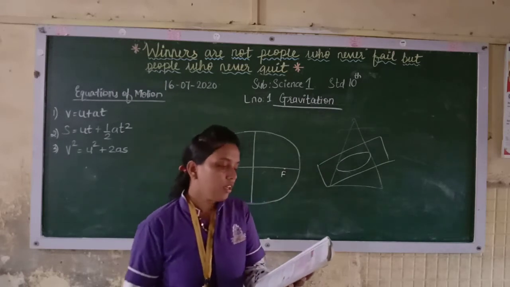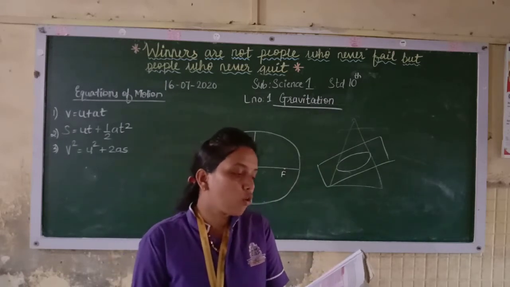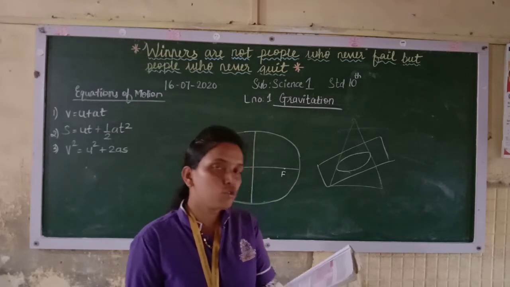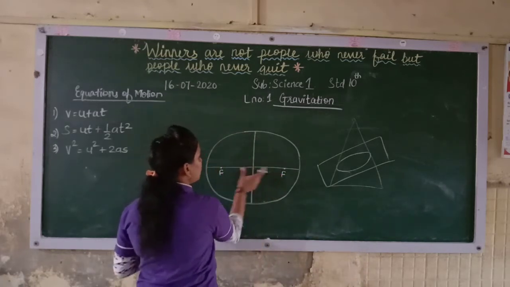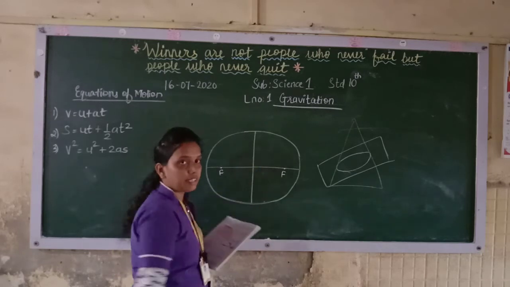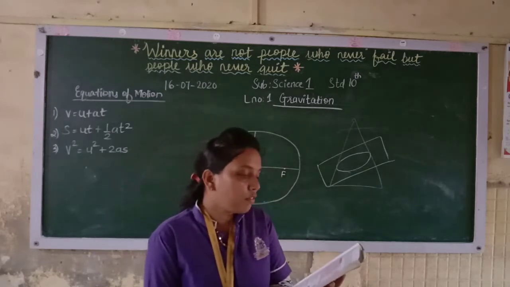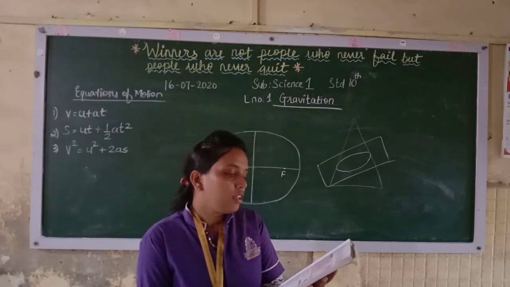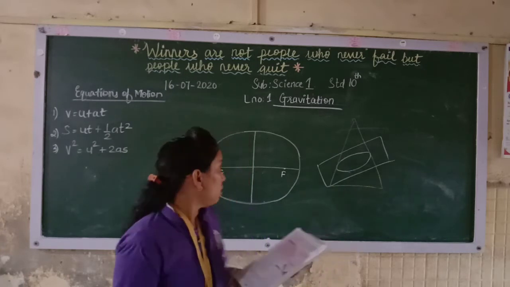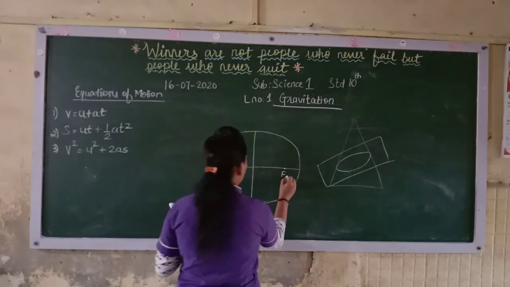Now, an ellipse is the curve obtained when a cone is cut by an inclined plane. It has two focal points, at the same distance from the center. The sum of the distances of the two focal points from every point of the curve is constant. F1 and F2 are the two focal points of the ellipse.